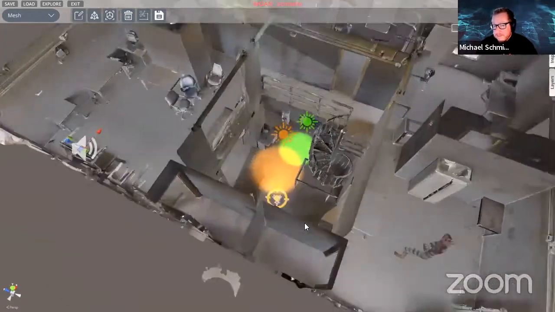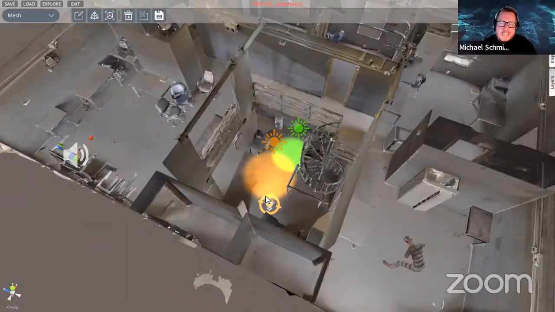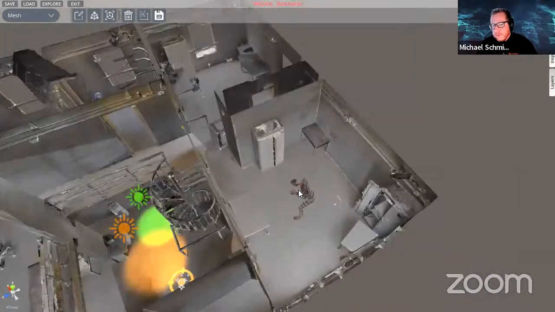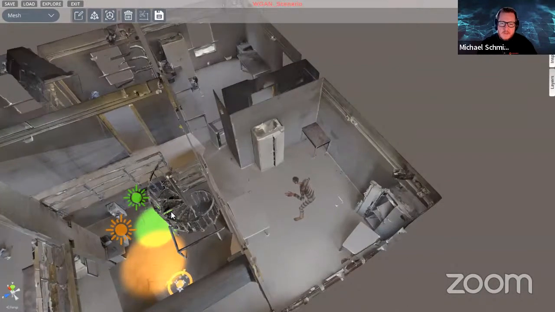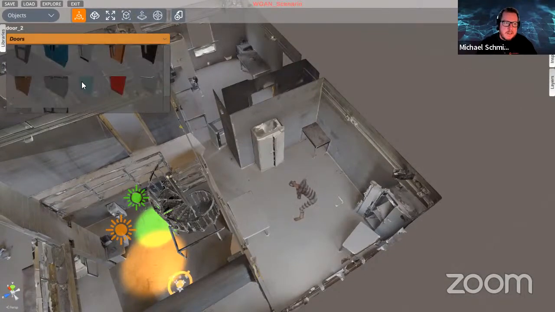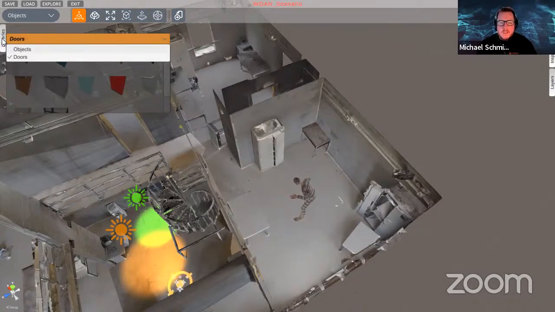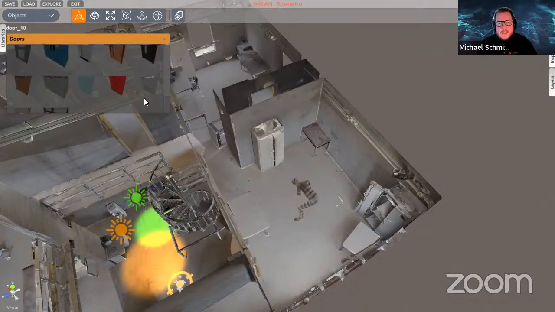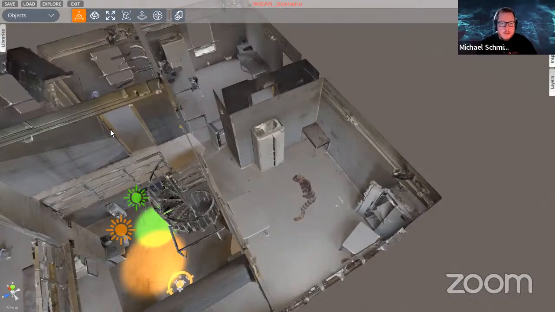For training, it's good to be able to put your trainees in the same spot in a scan over and over again instead of choosing a spawn location. So we've got methods for constraining people to a certain spawn location. You can see a zombie up here. We fully support animated assets that you can import. This is one we found online. We also offer libraries, and I'll open up a couple here. There are some objects and a wide catalog of doorways and several other objects that we ship with RSET. But that is by no means the limit to what you are able to load.